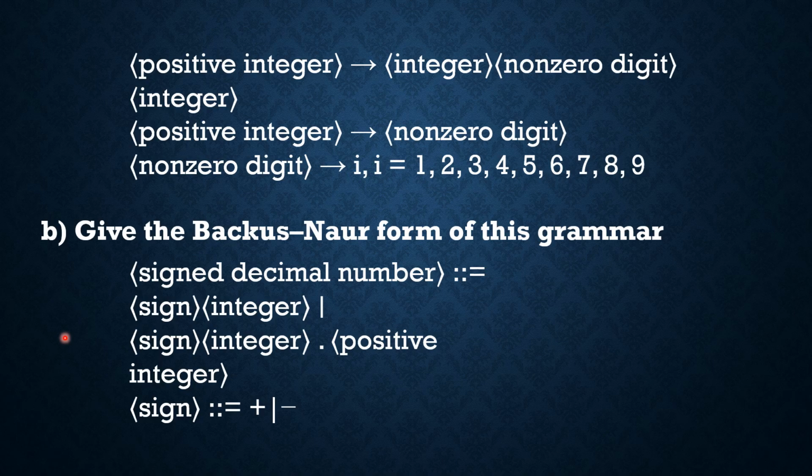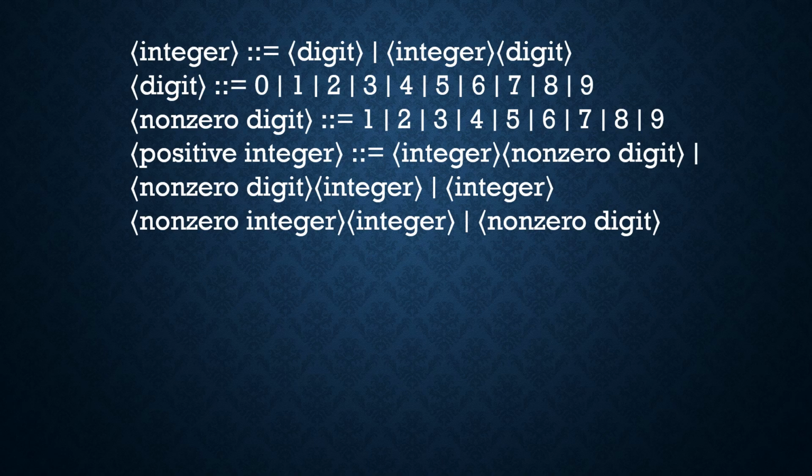The second one, give the Backus normal form of this grammar. Signed decimal number to sign integer, positive integer, sign to plus or minus. Integer to digit, integer digit. Digit to 0, 1, 2, 3, 4, 5, 6, 7, 8, 9. Non-zero digit to 1, 2, 3, 4, 5, 6, 7, 8, 9. Positive integer to integer non-zero digit, or non-zero digit.